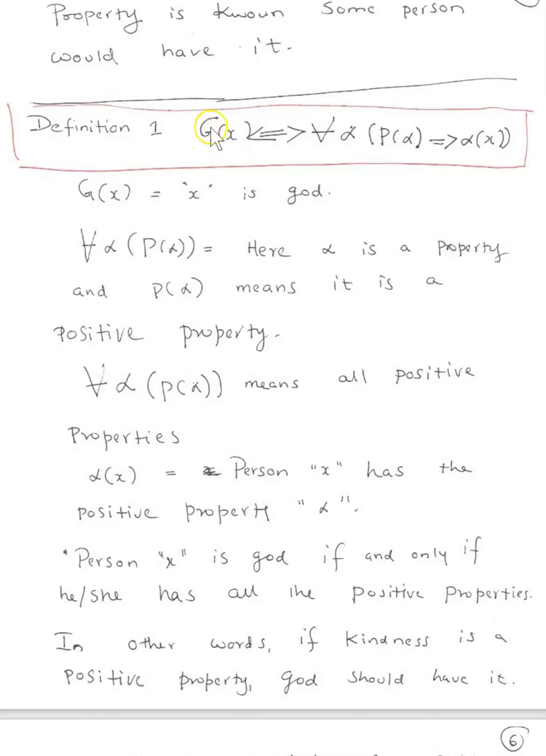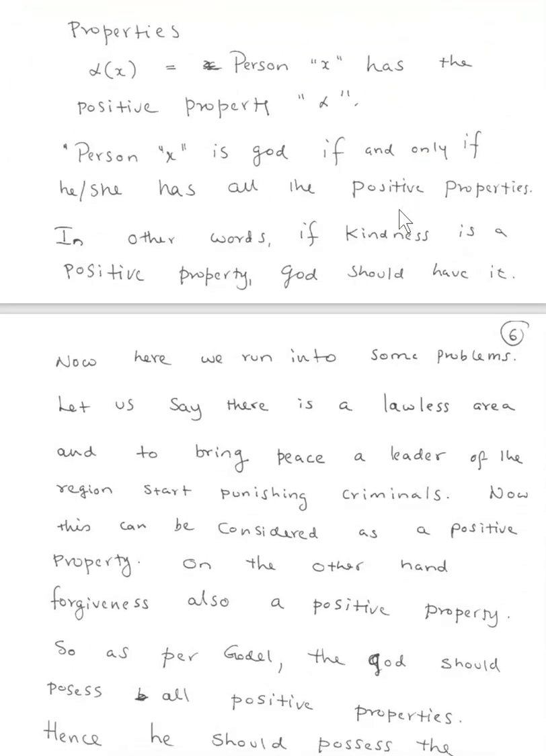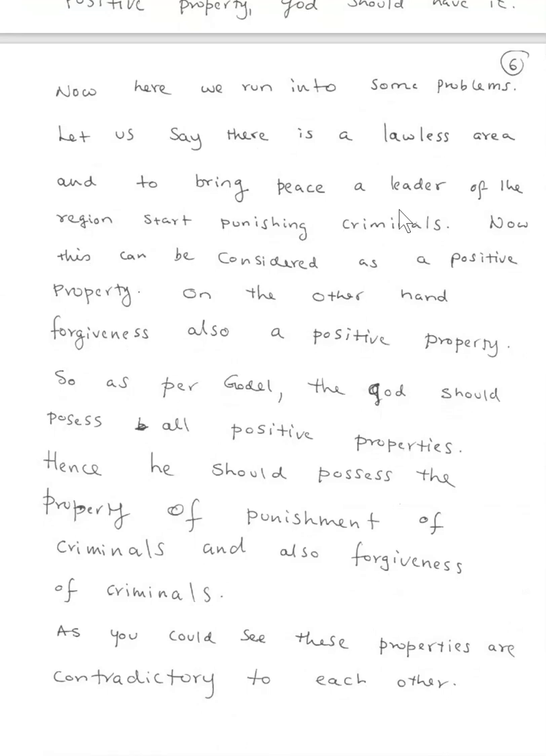G(x) means God. x has the property of God if and only if, for all alpha, where alphas are all positive properties, P(alpha) implies that x has all the positive properties alpha. So, does this really work? What he's saying is, if there's a positive property, givingness, kindness, then God should have all of them.